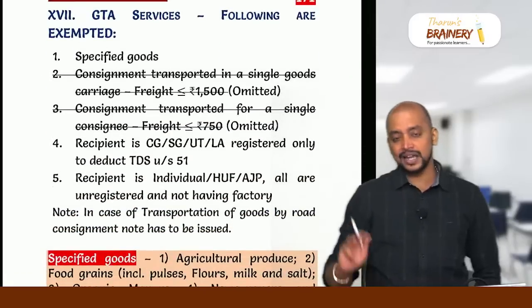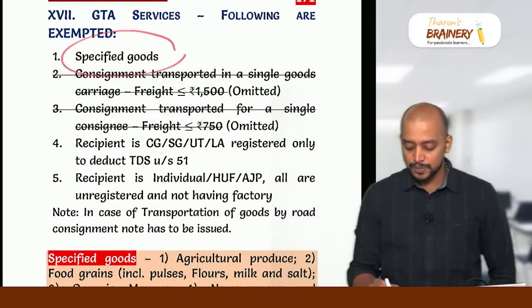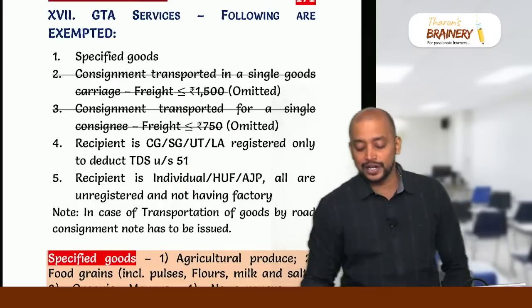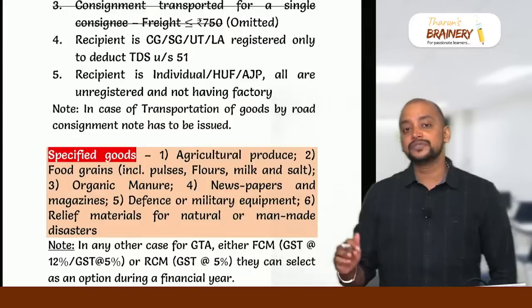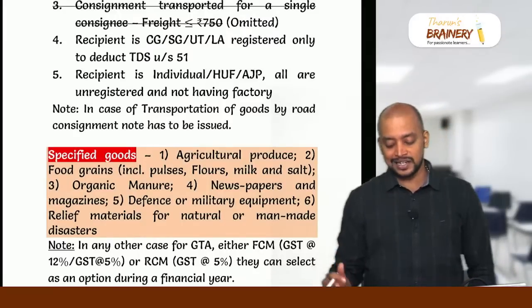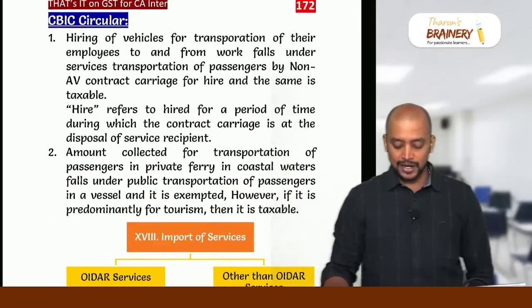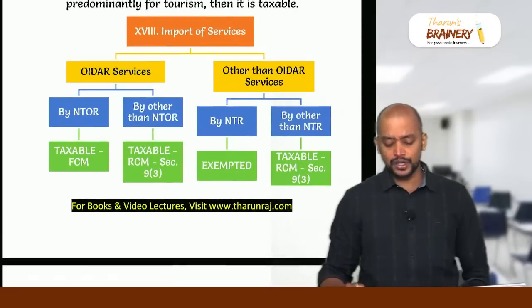And GTA, we have 3 exemptions only: specified goods, and if the recipient is central government, state government, or local authority registered only to deduct TDS, if the recipient is individual, HUF or AOP, all are unregistered and not having a factory. So then we have import of services.